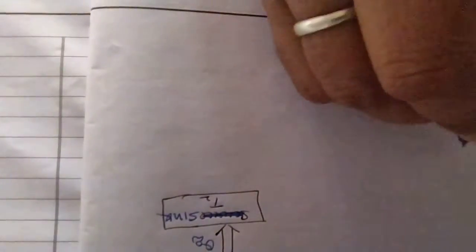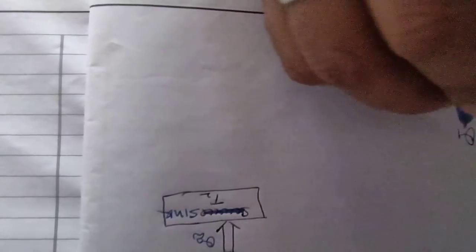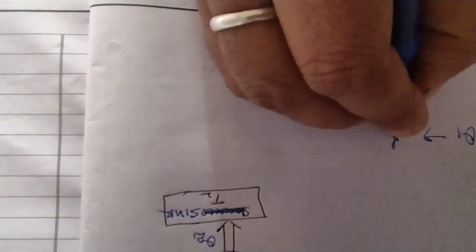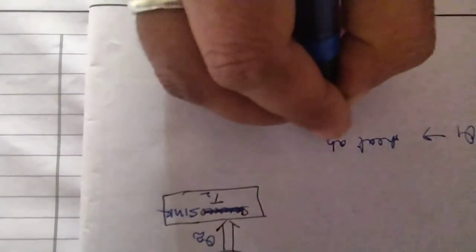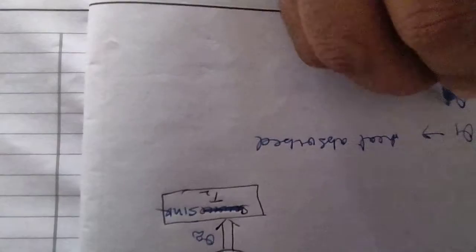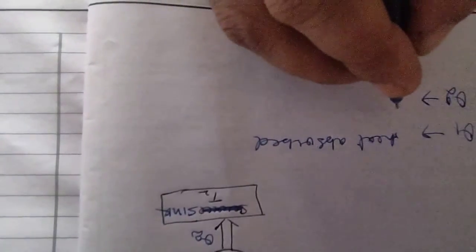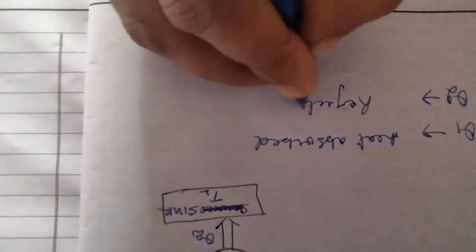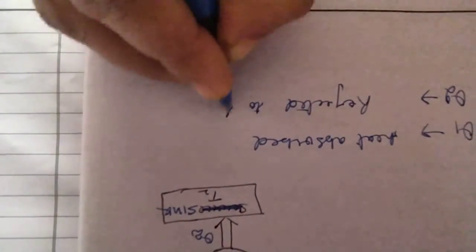Now if we consider here, Q1 is the heat absorbed by the working substance, and Q2 is the heat rejected to the sink.